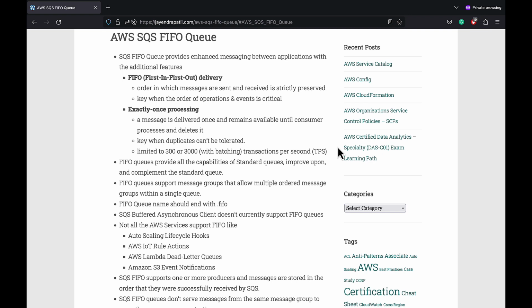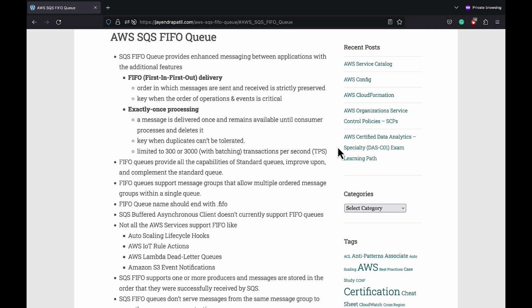FIFO also now supports content-based deduplication, where message deduplication ID is optional. SQS FIFO queue throughput is limited to 300 transactions per second, and it can be increased to 3000 with batching. It also now supports high throughput option. FIFO queue provides all the capabilities of standard queue, improves upon and complements the standard queue. However, FIFO queue has some limitations and restrictions.